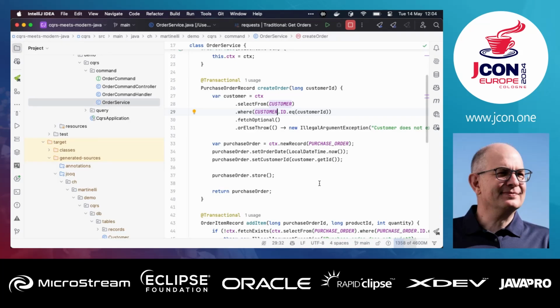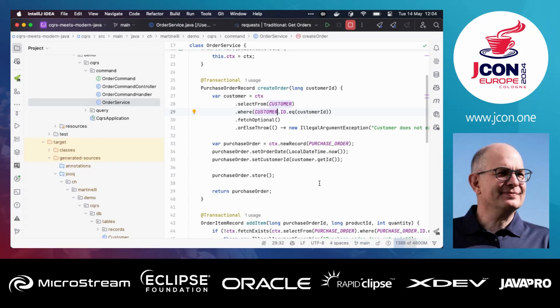And the idea about the meta model is if you change the database, for example, you rename the ID from ID to customer ID, your code will no longer compile. So we will not have a failing test if you have tests, or a failing production if you don't have tests. You will see that immediately in the code. And also based on the DSL that you use, you can't write invalid SQL. So you have a type safe and also change friendly way of writing SQL statements. Right. These errors are also generated by jOOQ. Yep. Exactly.